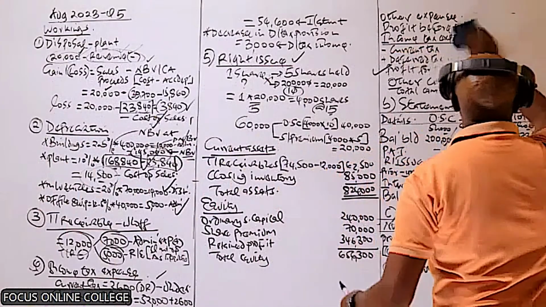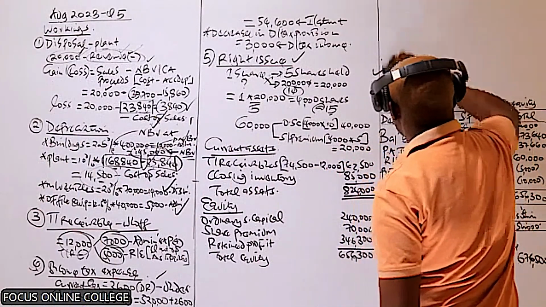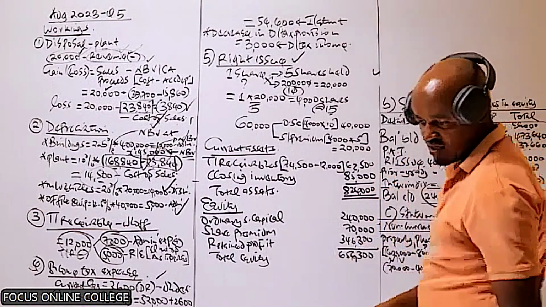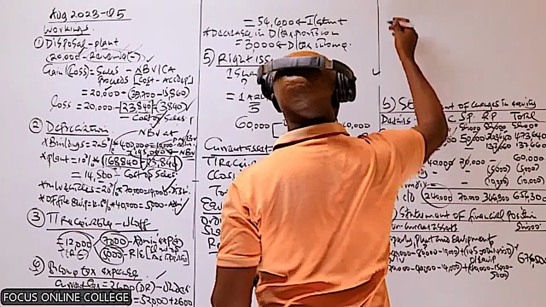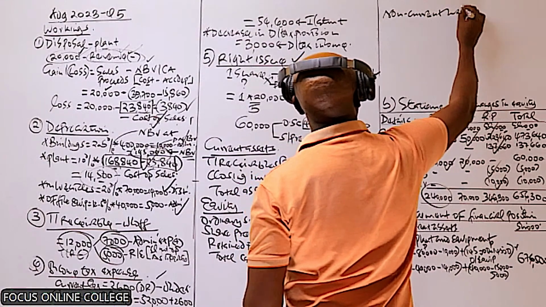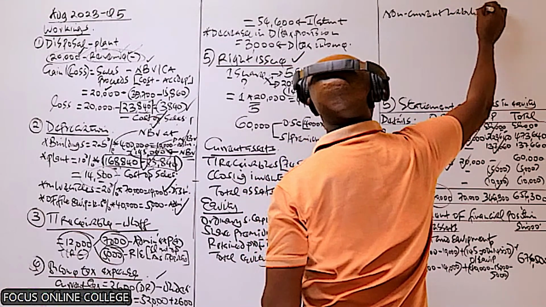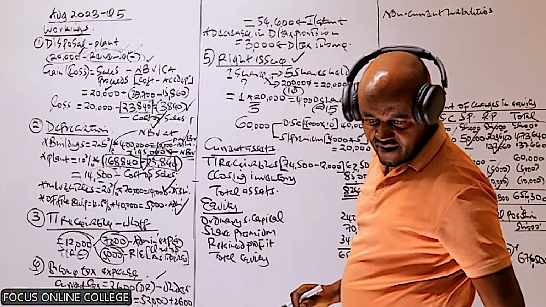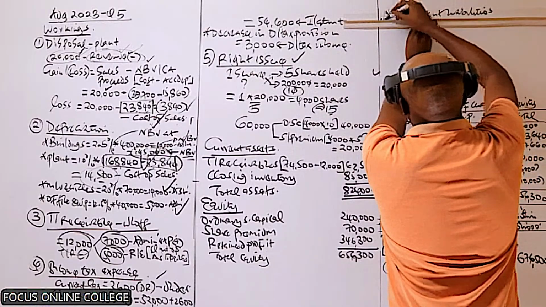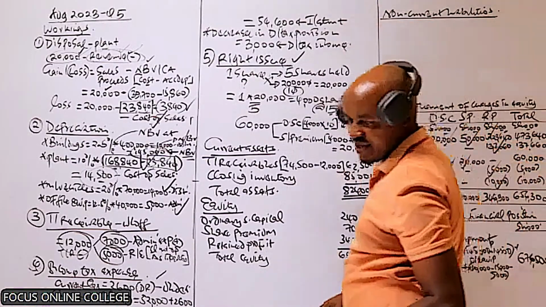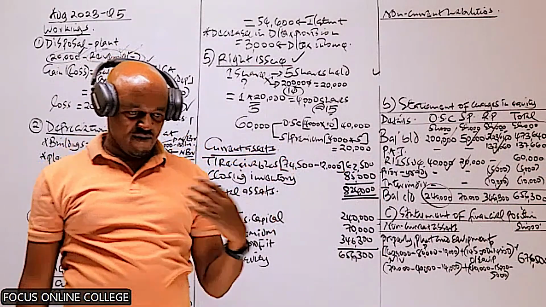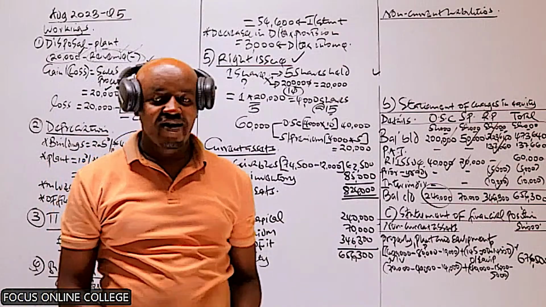For the liabilities, we start with the non-current liabilities. The non-current liabilities may take the form of bank loan, debentures, or deferred tax.